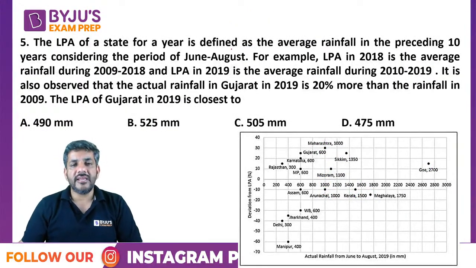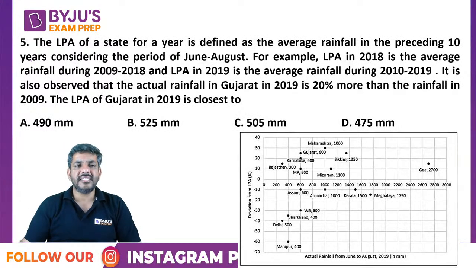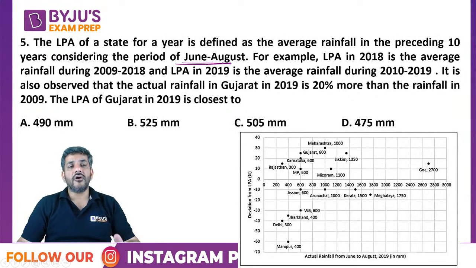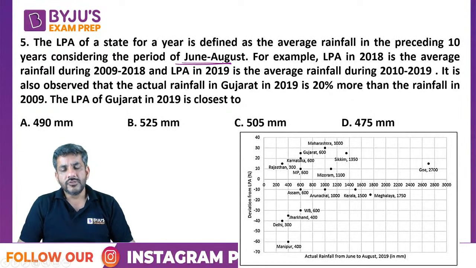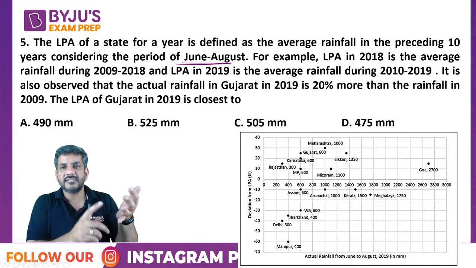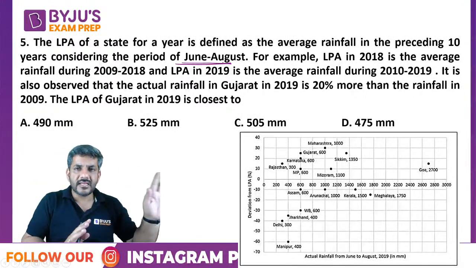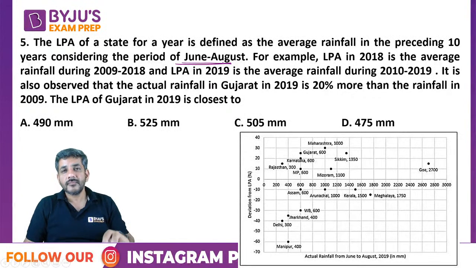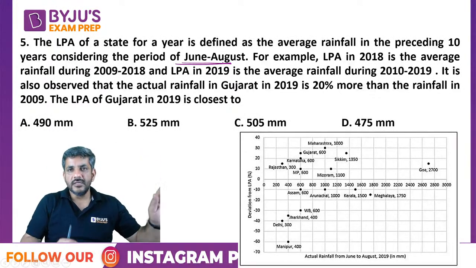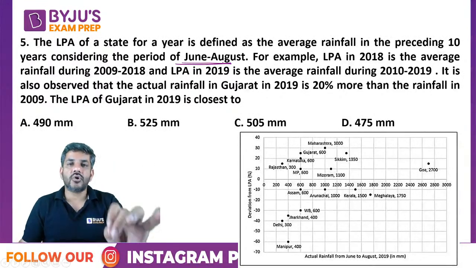LPA of a state for a year is defined as the average rainfall in the preceding 10 years, considering the period of June to August. So he says कि LPA क्या है? It is the average rainfall of the last 10 years. For example, if today is 2022, so last 10 years are 2021, 20, 19, 18, 17, 16, 15, 14, 13. Sorry, 12 as well. So whatever is the rainfall in June to August of all these years, just take an average of that. He says that is called LPA.